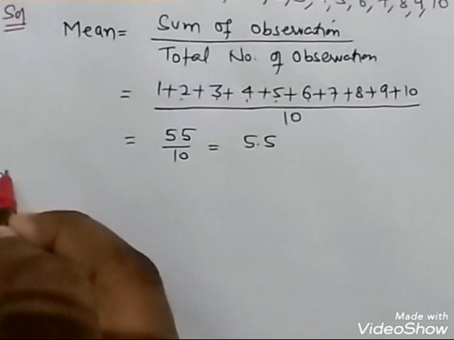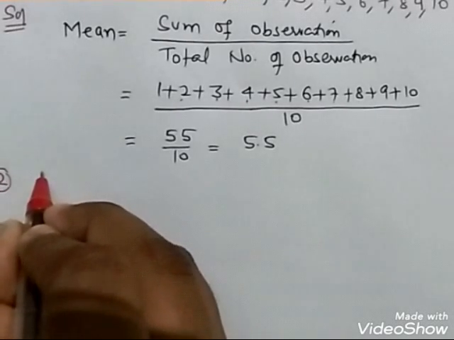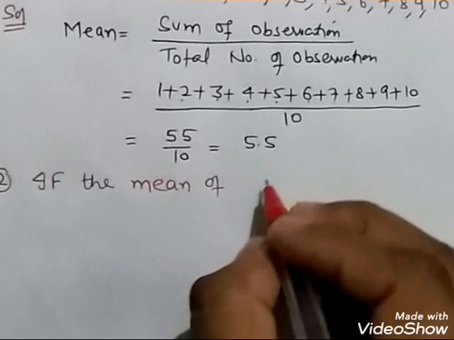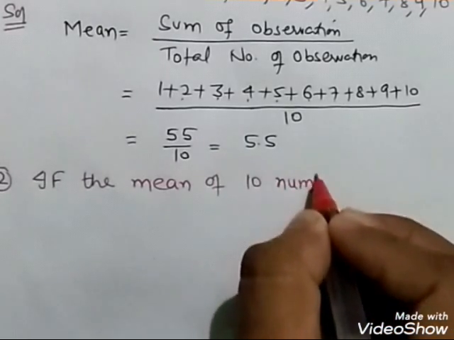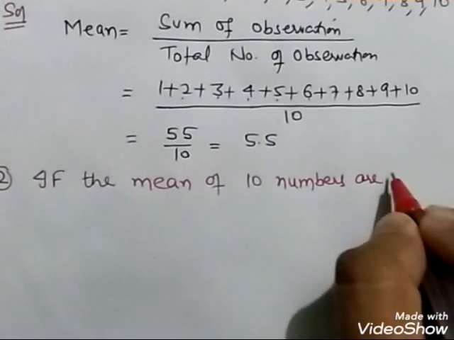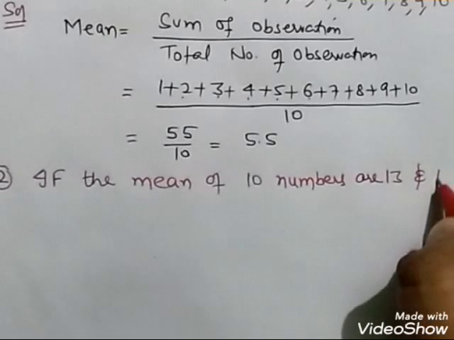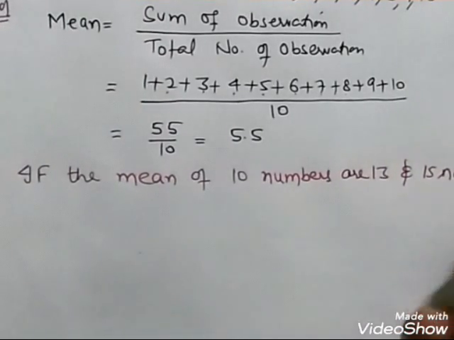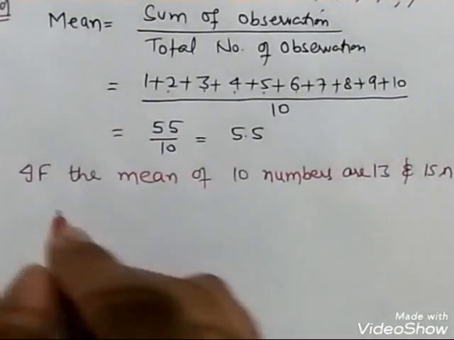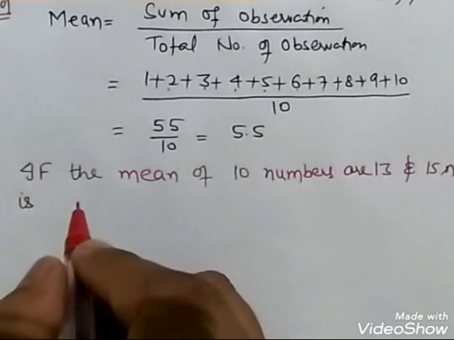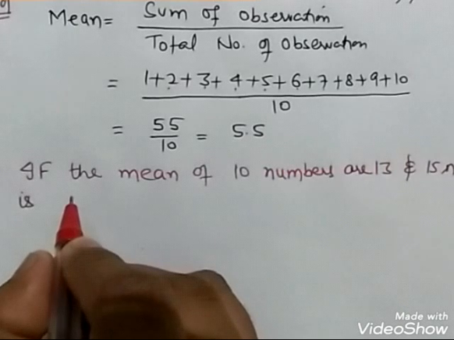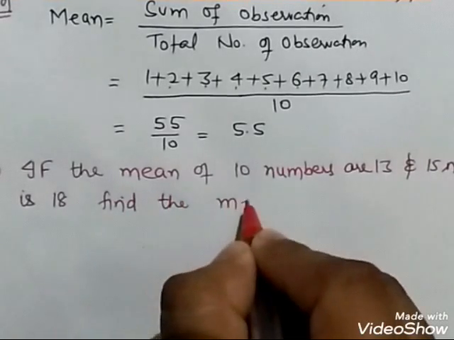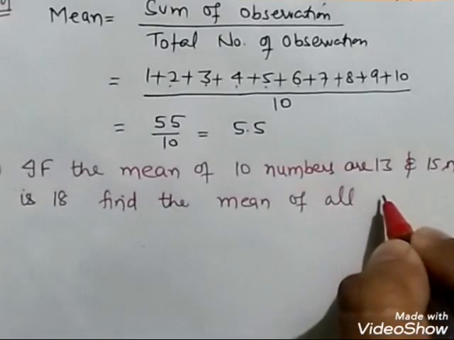Another good question. Question number 2. If the mean of 10 numbers is 13 and the mean of 15 numbers is 18, find the mean of all 25 numbers.